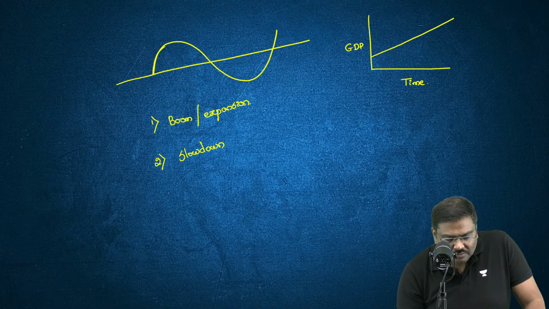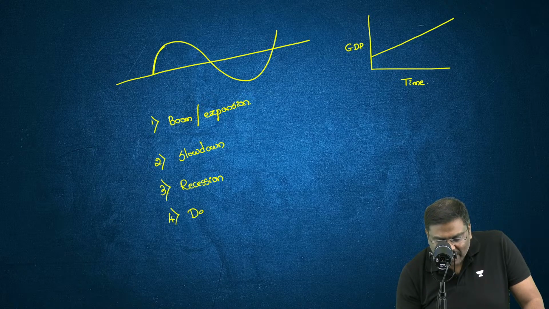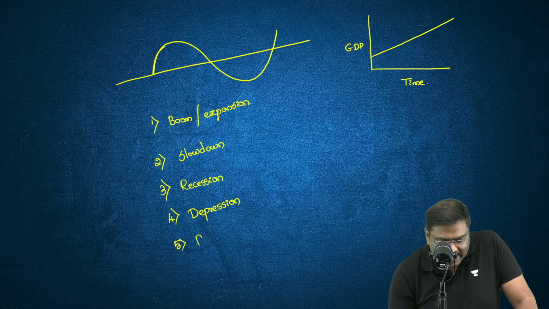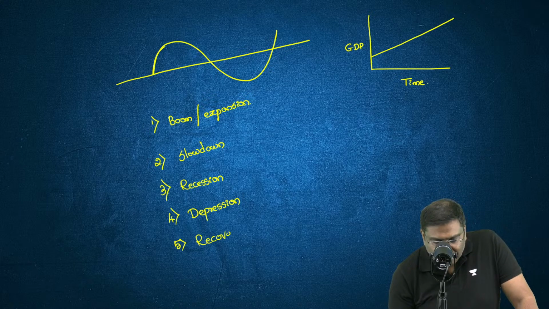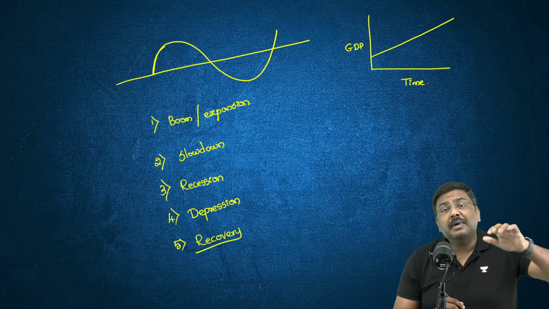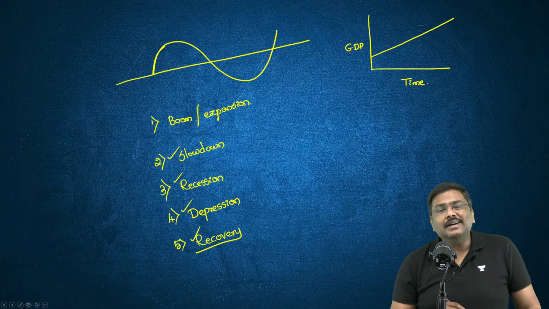After slowdown, there is a recession. If recession becomes very severe, there will be depression. I'll go one by one, so please listen to me very carefully. One more phase is the recovery phase. So: boom or expansion, slowdown, recession, depression, and recovery.